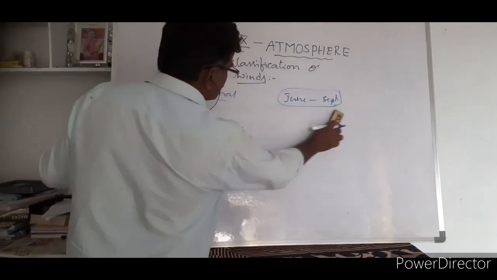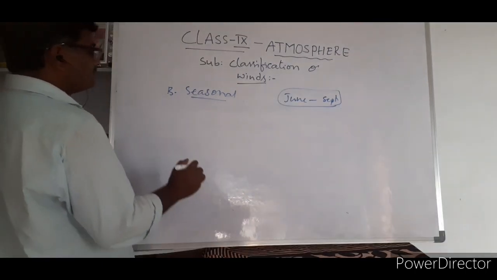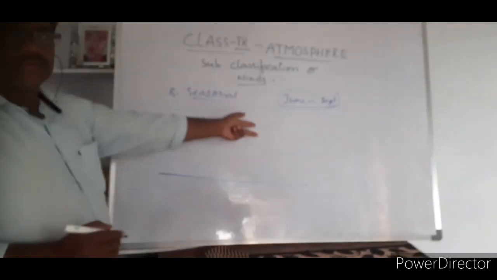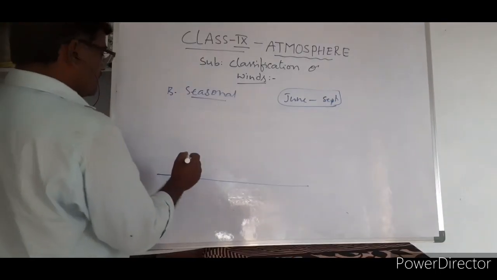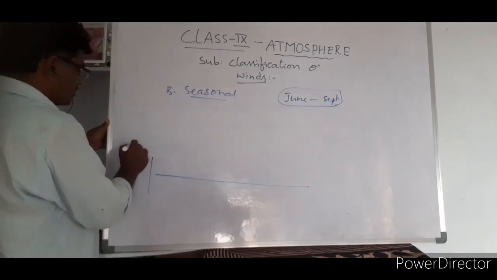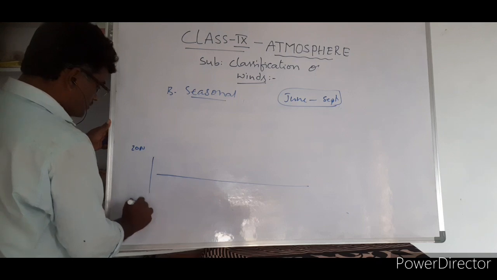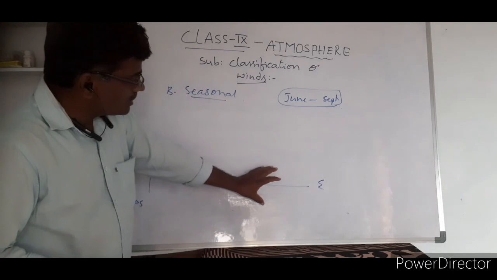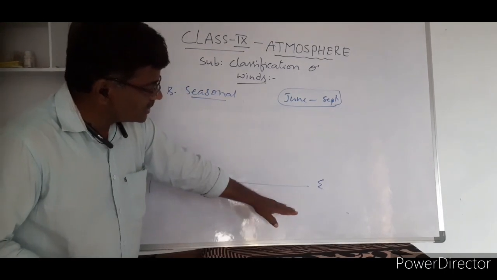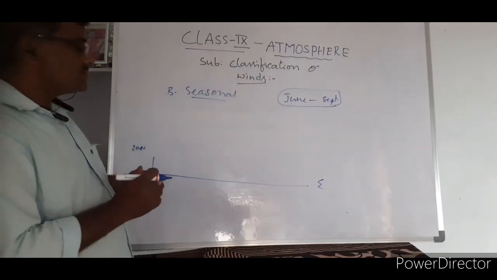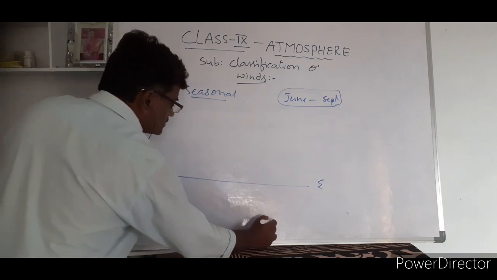From where to where do they blow? Just look at this. Talking about India, take this equator. I am talking about seasonal winds, for example monsoons. These monsoons develop between 20 degrees north and 20 degrees south of the equator. They start blowing from the southern hemisphere to the northern hemisphere.